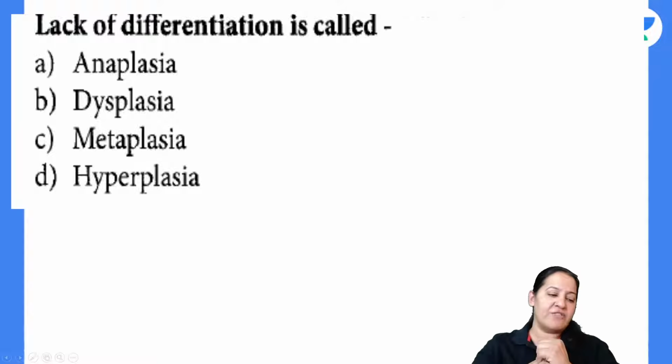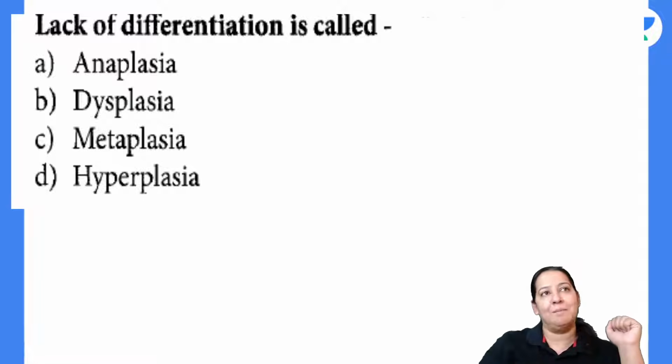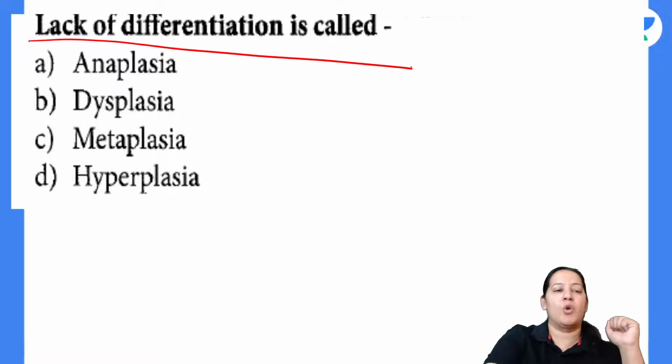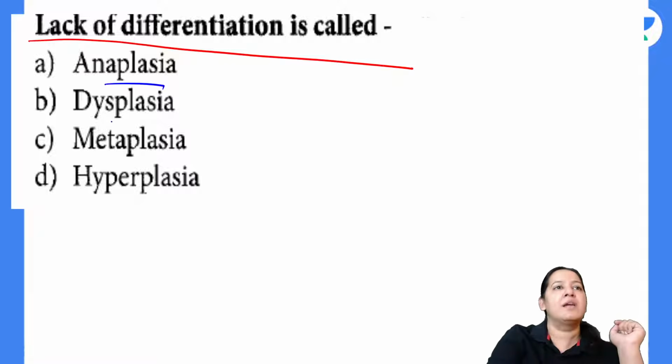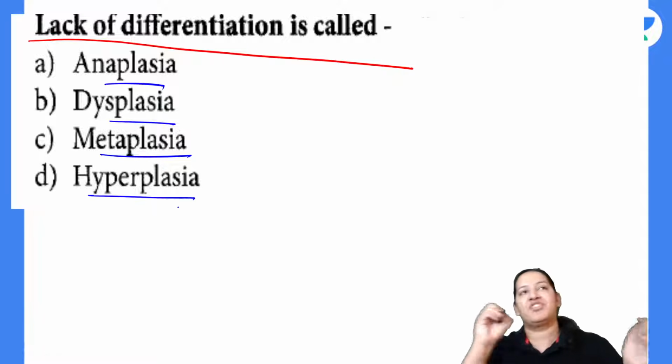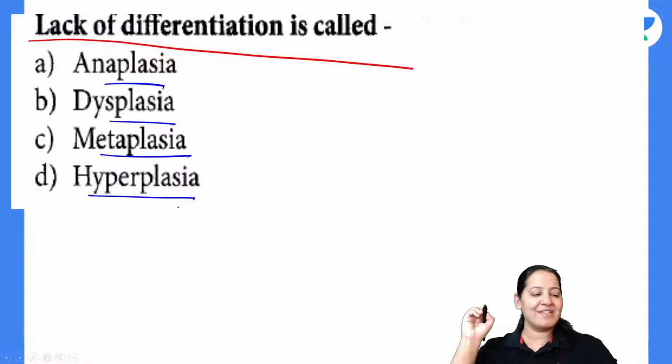The first question is in front of you. I'm waiting for your answer. I want to see who is first. Please write down your answer in the chat box. What is lack of differentiation known as? Anaplasia, dysplasia, metaplasia or hyperplasia. All are plasia, so what is the correct answer? Akhilesh, Stephen, Zed, Rakesh, Bablu, Sheikh, anyone who wants to give me the answer?